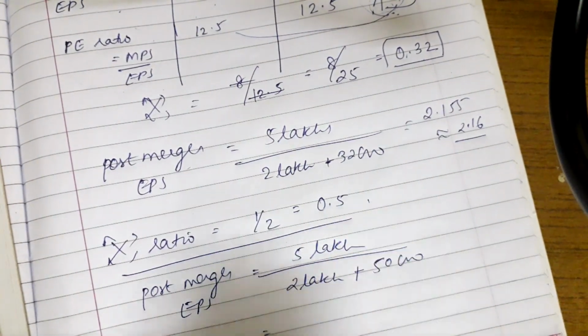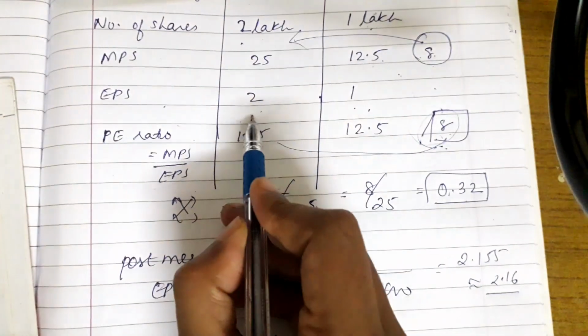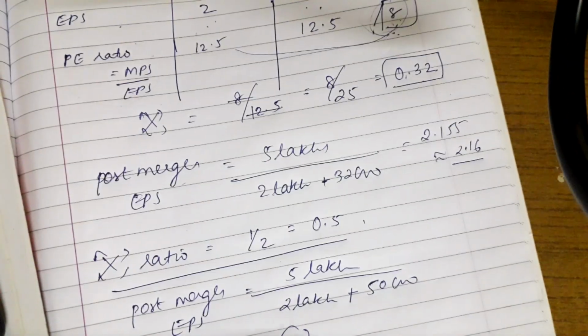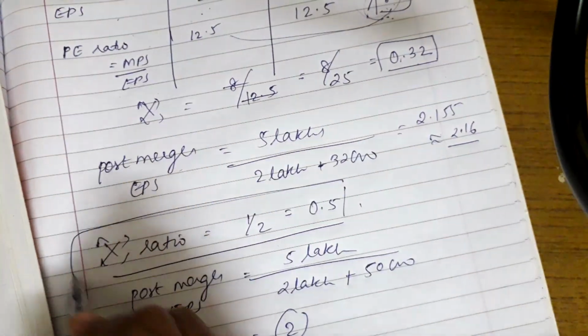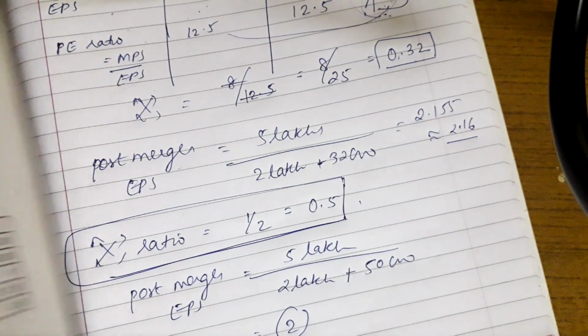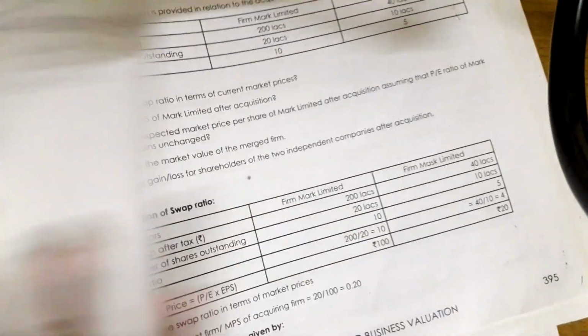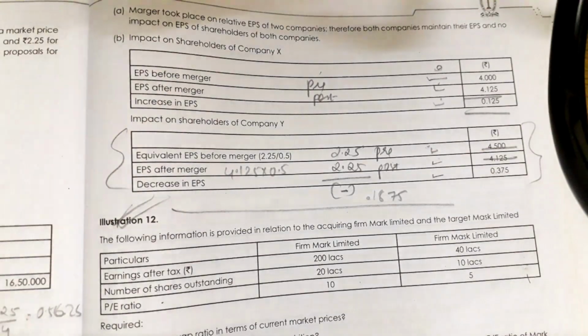So we'll get 5 lakh divided by 2 lakh 50,000, which is 2. If we check, the pre and post merger EPS is the same. This is just to prove, the evidence that we have solved it correctly, but the answer itself finishes earlier. So I think here it ends. In the next session, I will be continuing with illustration number 11.